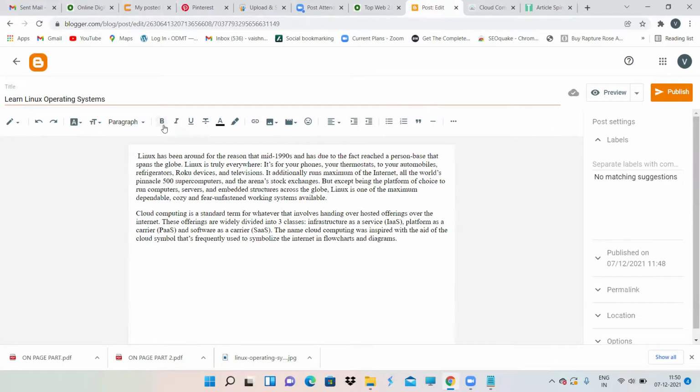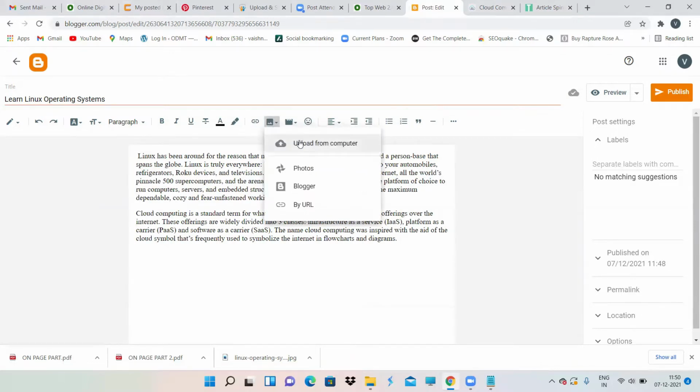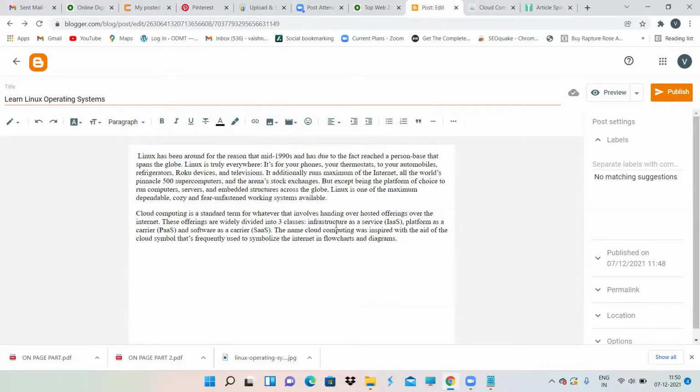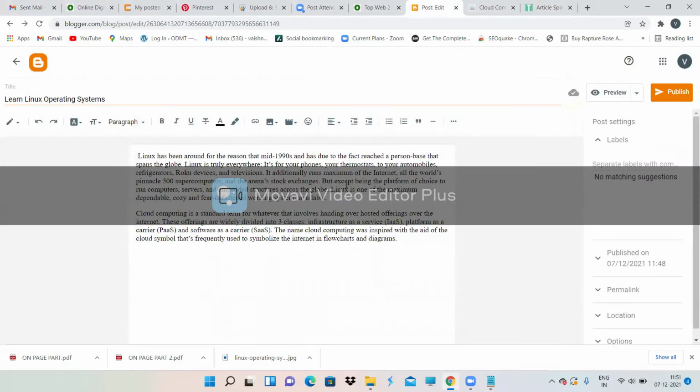If you want to give bold, italics and everything, you can underline and all, you can just do it. You can change the background color, add special characters. You can insert an image over here. Just click on insert image, and from your computer or somewhere else, insert the images, then click on publish. Sorry, before clicking on publish, give your backlink. That is the most important thing which you need to do.